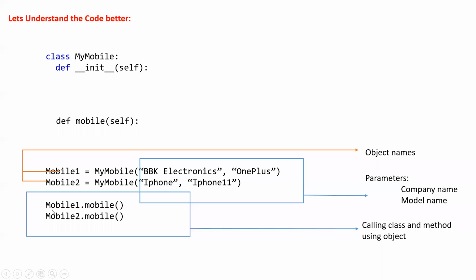So this is where we are calling this. Now what happens is that these four parameters will be passed to self. That's why self is used. These whole parameters will be passed to self.